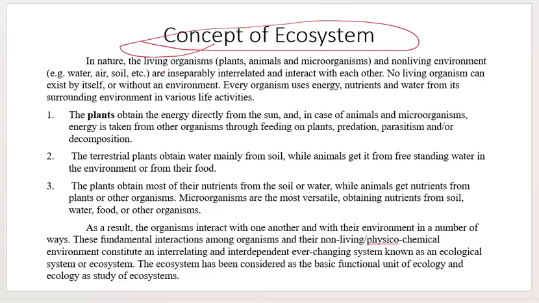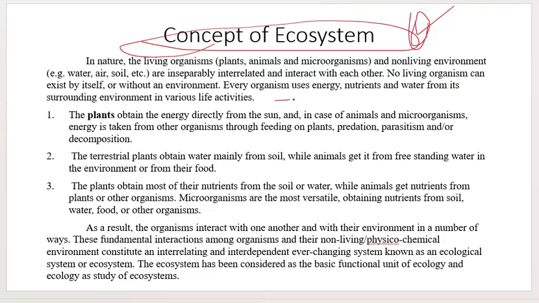There is no living organism that can survive without an environment.